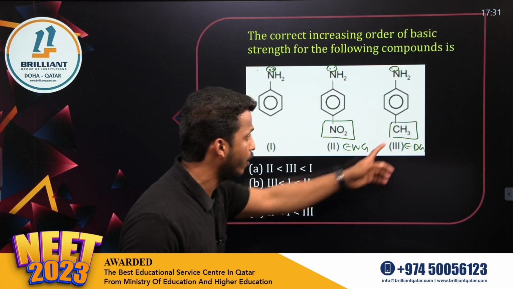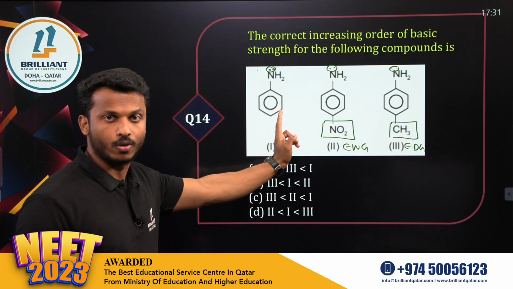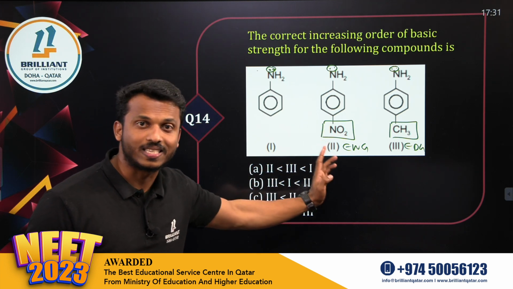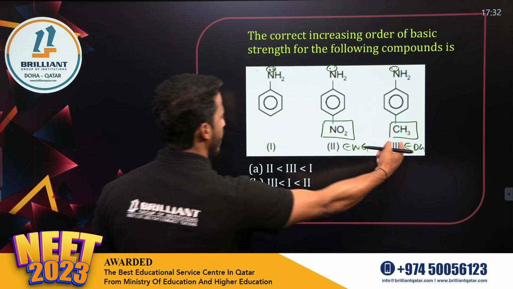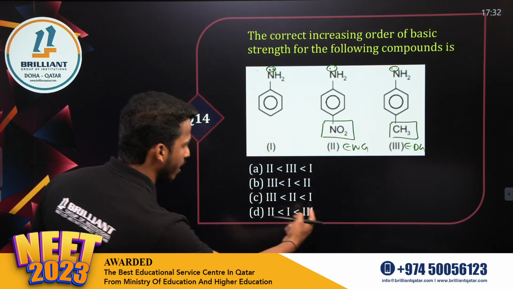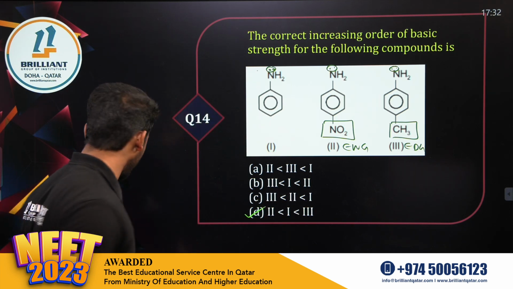Which is the electron donating group? Third one. So the third one is most basic, then the first one, then the second. Why second least? Because it contains an electron withdrawing group, which will decrease the basic character. So 3, 1, 2. That's the answer, 3, 1, 2. So what is the option, dear all? Option D. Question number 14, option D.